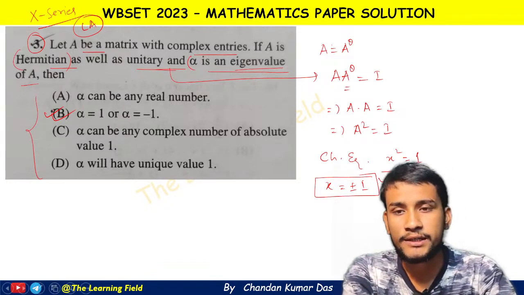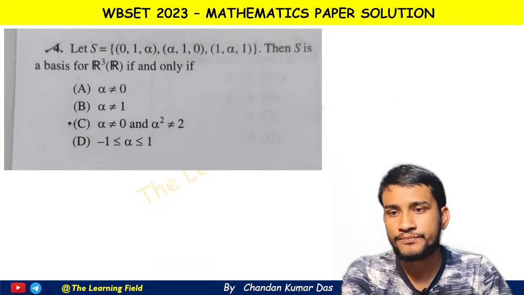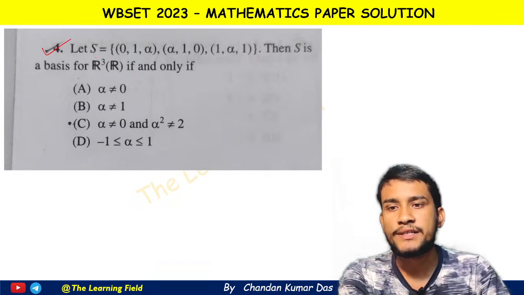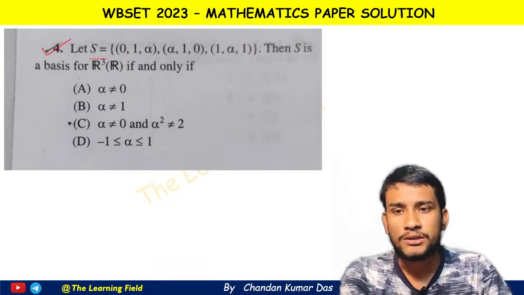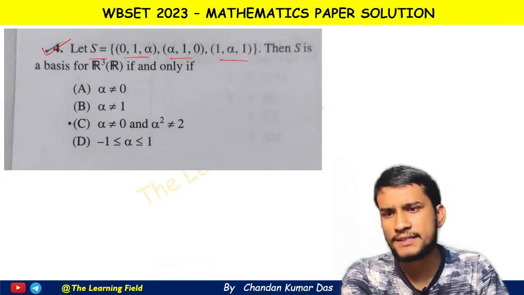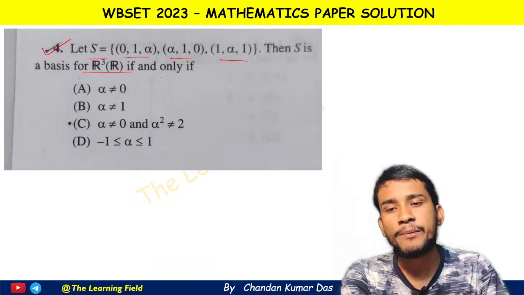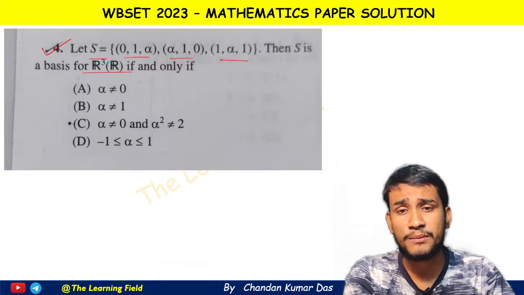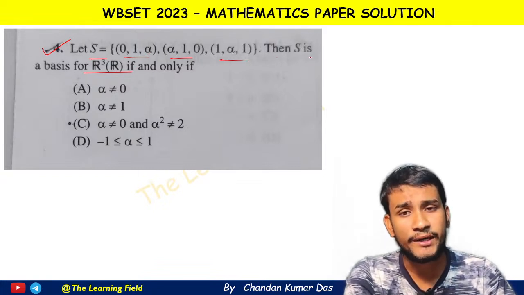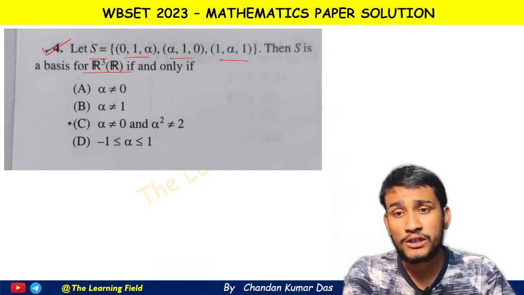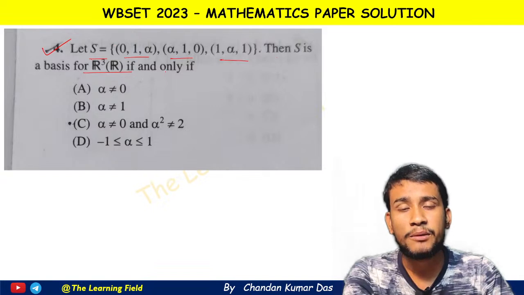Now going to the next question, question number 4. It says: let S be the set of vectors (0, 1, alpha), (alpha, 1, 0) and (alpha, 1, alpha). Then S is a basis for R3 over R if and only if... We all know that if these three vectors form a basis, then they must be linearly independent. Therefore the determinant of the matrix formed by these three vectors must be non-zero.